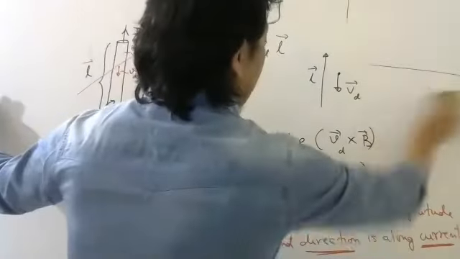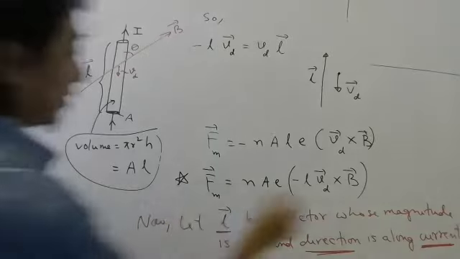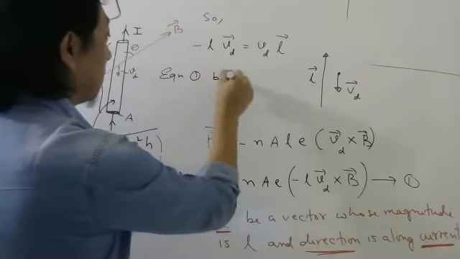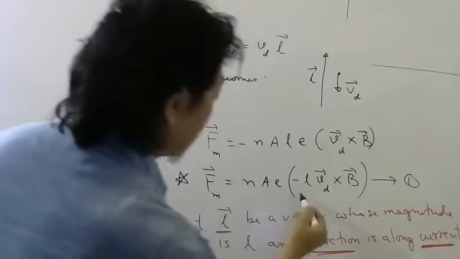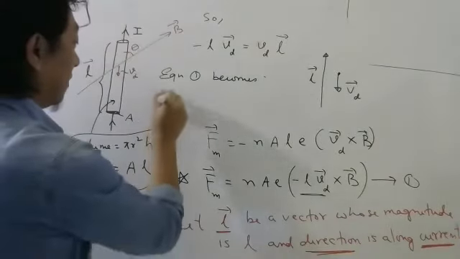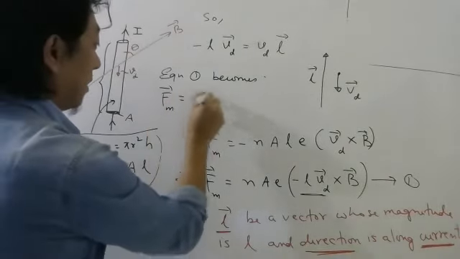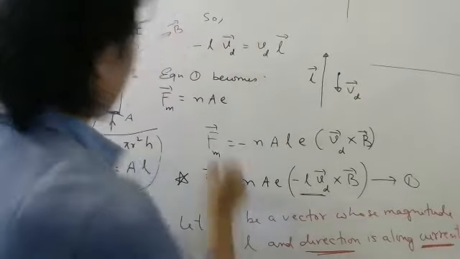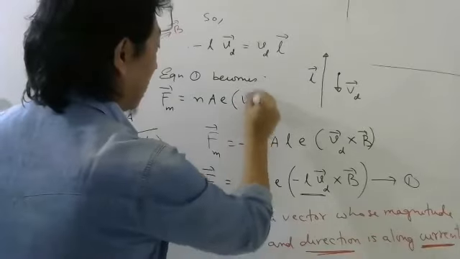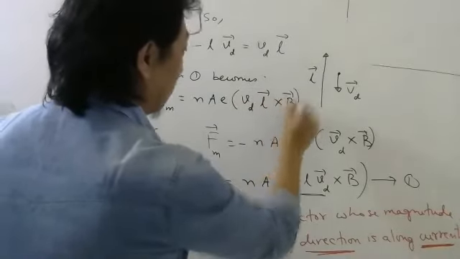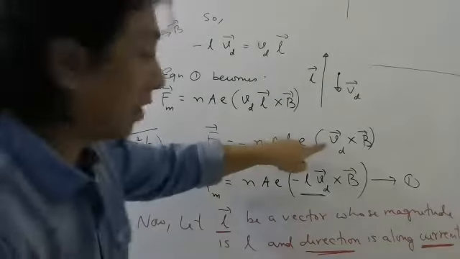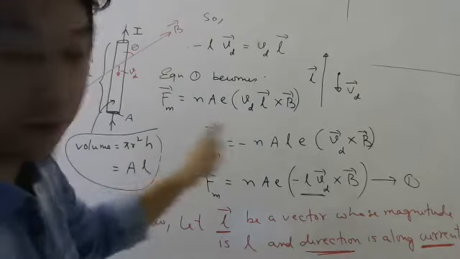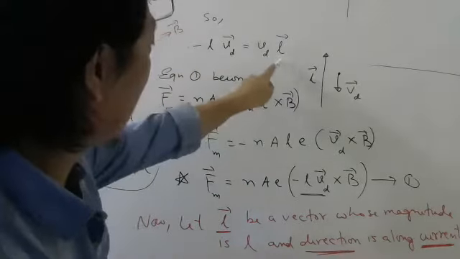If you do that, then equation 1 becomes NAE, and minus L Vd bar can be written as Vd L bar. See how beautifully I have transformed the vector from the velocity vector to the length vector. And no minus sign either, because minus L Vd bar is Vd L bar.